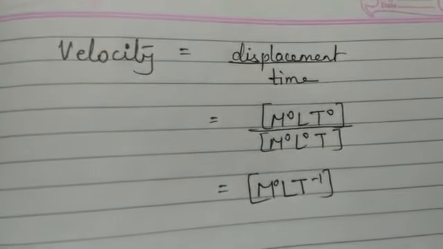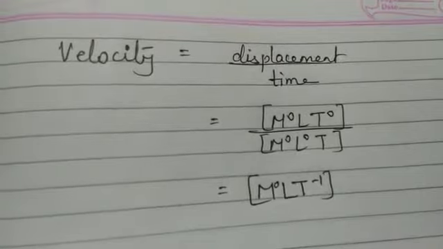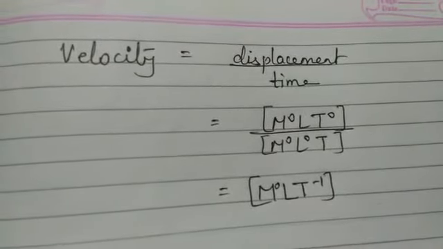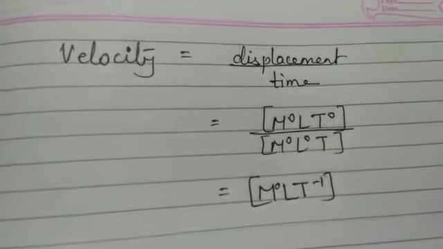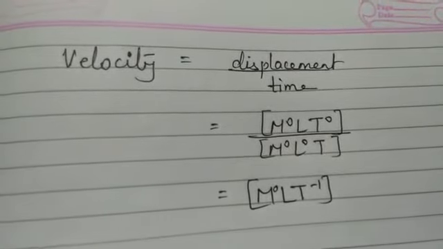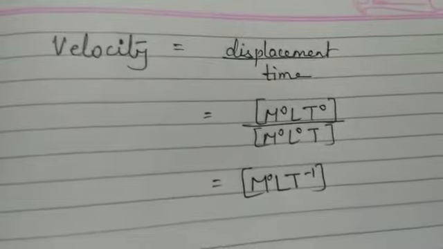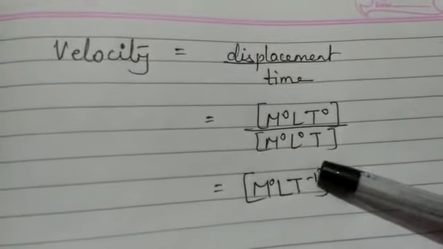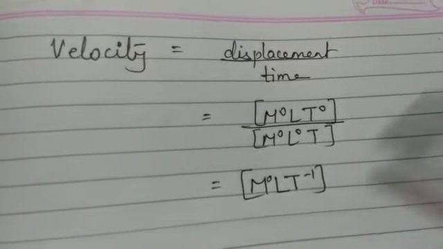So the dimensional formula of displacement is m0 L T0 and the dimensional formula of time is m0 L0 T. When we further solve this by using the algebraic equations, we get m0 L T minus 1. This equation we will get. So what is the dimensional formula for velocity? It is m0 L T minus 1. Okay.